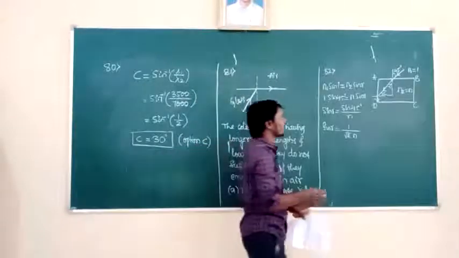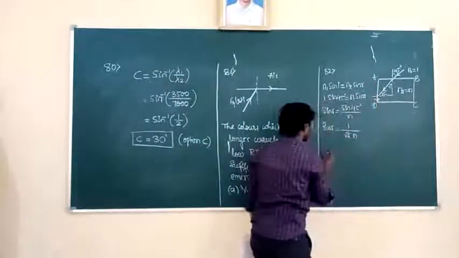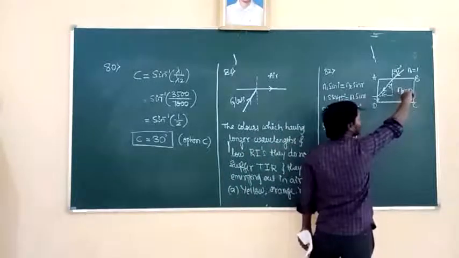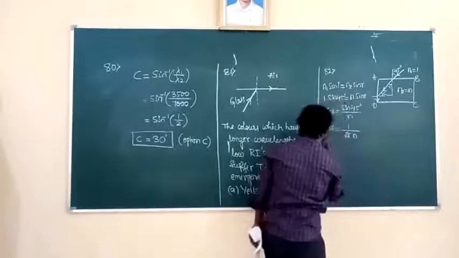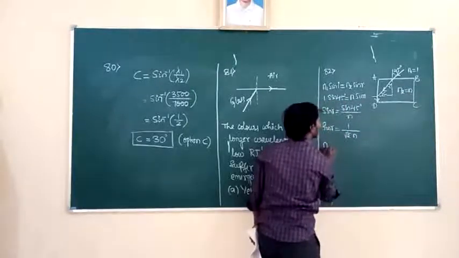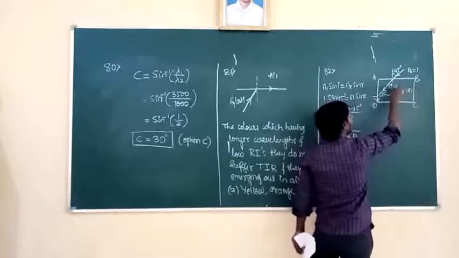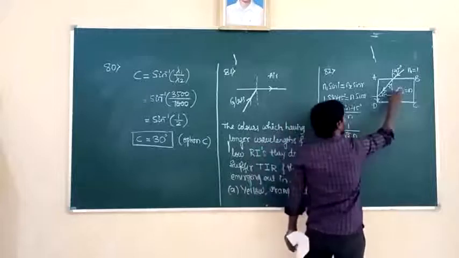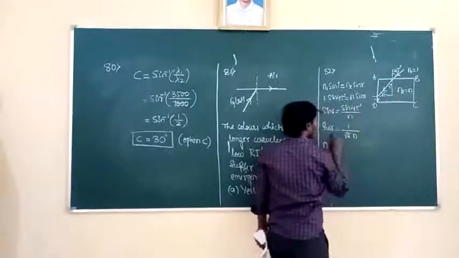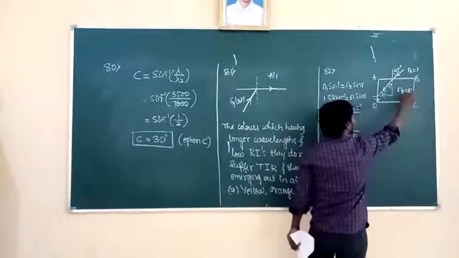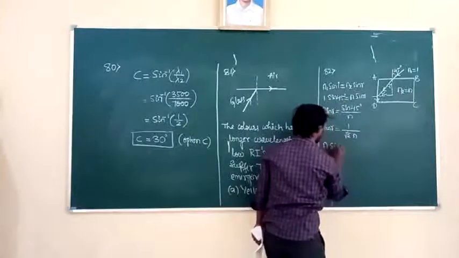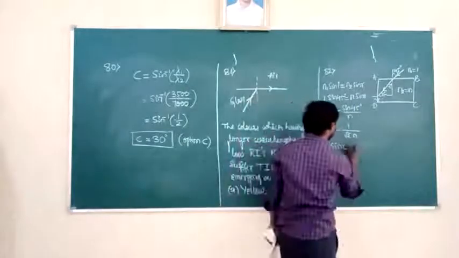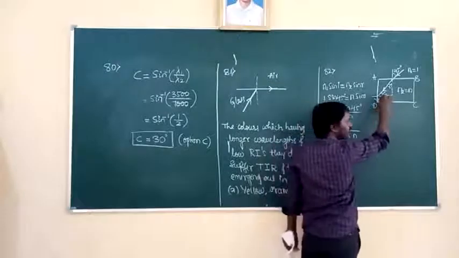Next we are going to apply Snell's law to the vertical face AD. So what is that vertical face here? That is AD. Which is the first medium here? First medium is this one. I will write the refractive index of the second medium as n. From which medium to which medium is light passing here? Denser medium to rarer medium, means the given medium to air. The refractive index of the given medium is n. N into sin of I, sin of I means here sin of C, that is the critical angle.